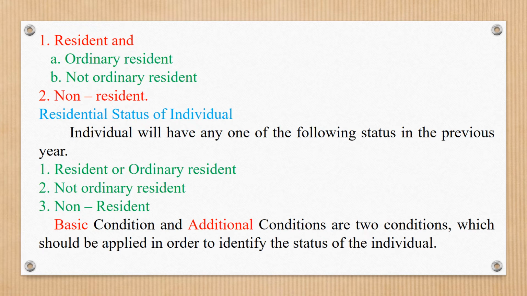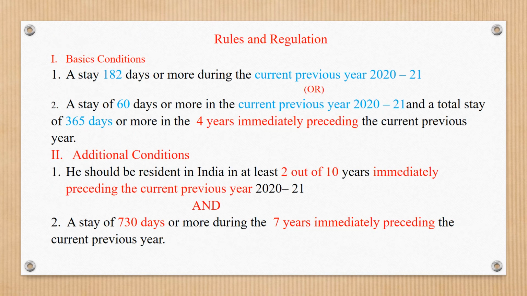Basic conditions and additional conditions are the two sets of conditions which should be applied in order to identify the status of the individual. The basic condition has two rules.